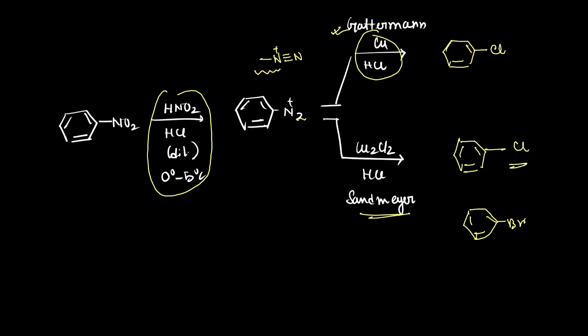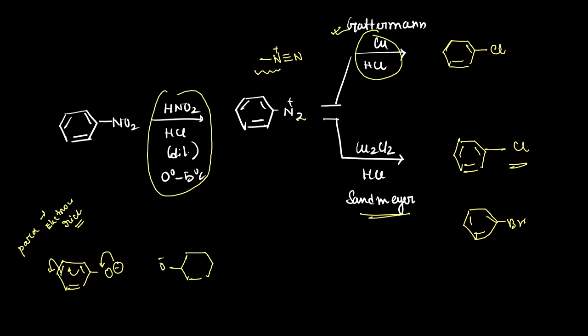An interesting reaction of diazonium salt is the coupling reaction. In the coupling reaction, suppose we have a phenol, and in presence of base it has formed O minus. As we know, resonance is possible at the para position, so it will be electron rich. Now through the para position, what type of reaction will happen?